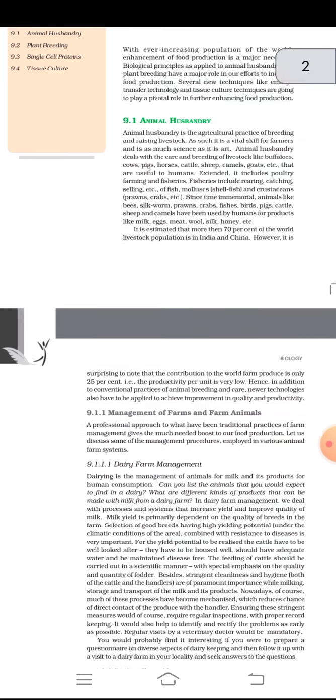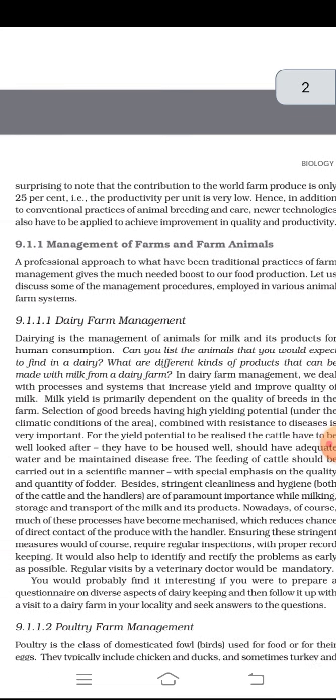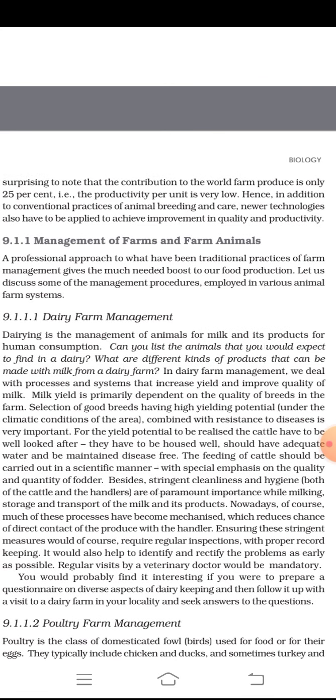However, it is surprising to note that the contribution to world farm produce is only 25%, that is, the productivity per unit is very low. Hence, in addition to conventional practices of animal breeding and care, newer technologies also have to be applied to achieve improvements in quality and productivity.